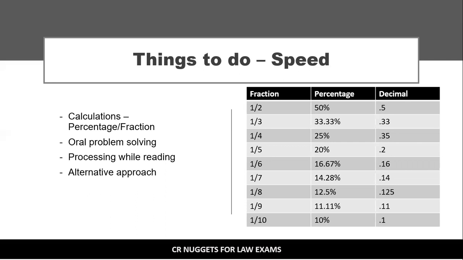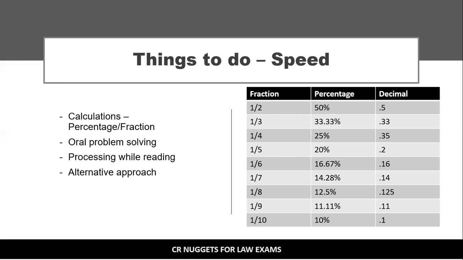So for example, do you know that if something has increased by 1/6, it is as good as saying that something has increased by 16.67%. So the question says that my salary has increased by 16.67%. Automatically you should think that okay, it has now increased by 1/6. So the new value is 7/6 of the original. This is what I mean by improving your calculations. Percentage fraction equivalence is the first thing that you should work upon.